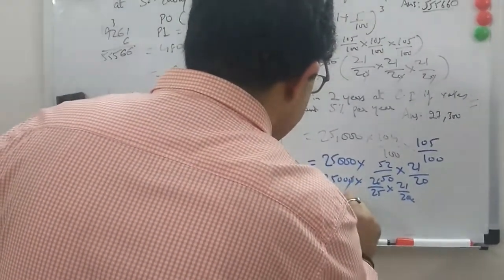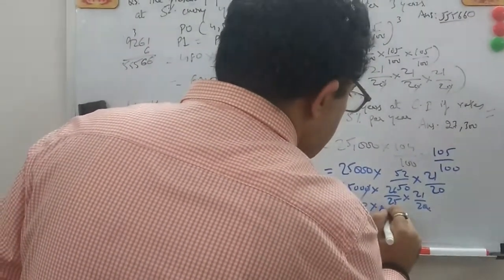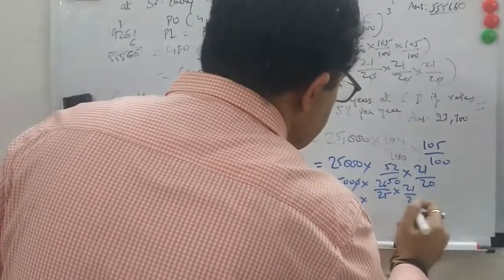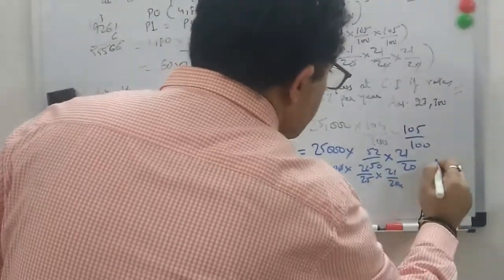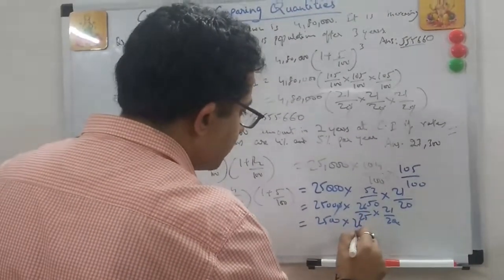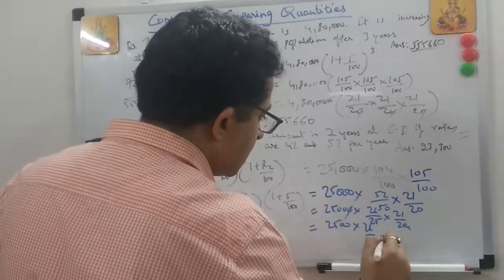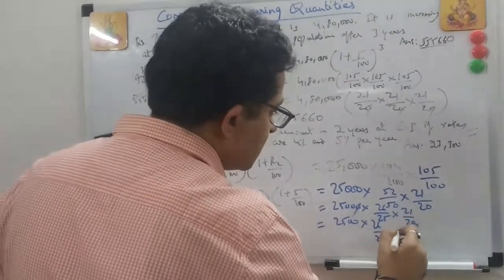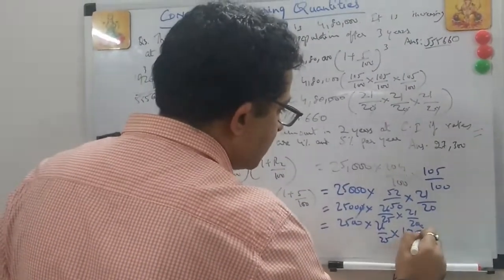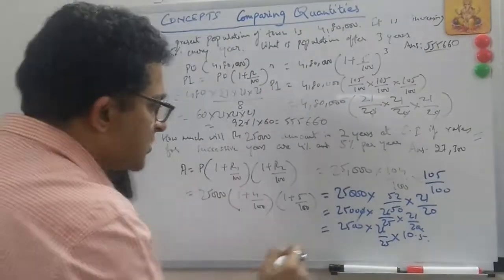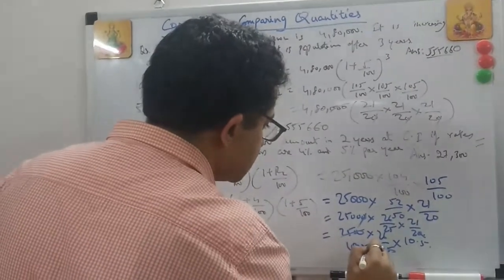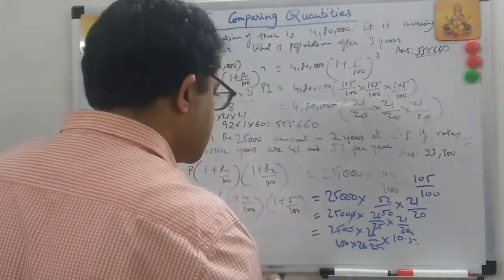Right, this is 2,500 into... okay, let's take the decimals here. So this is 25 by 25. I think we can connect by 25 into, let's take this as how much? 10 point 2 10 is 20 and 5 10. 10.5. Now this becomes, you can cut this 100, into 26 into 10.5.